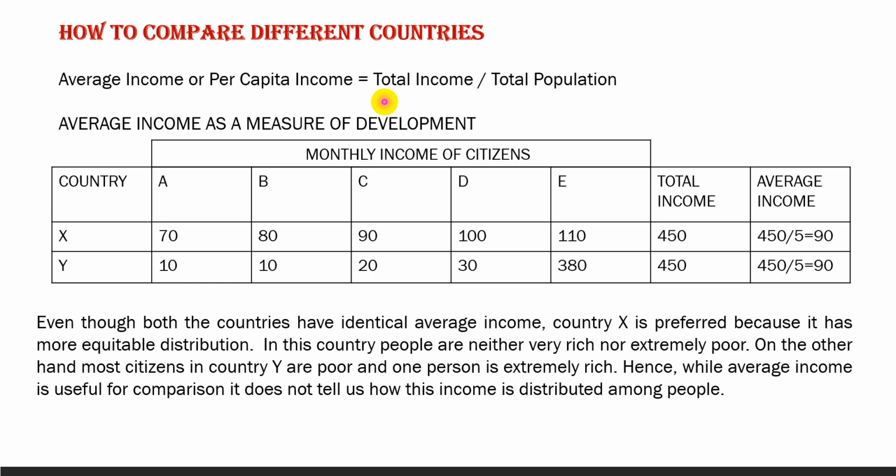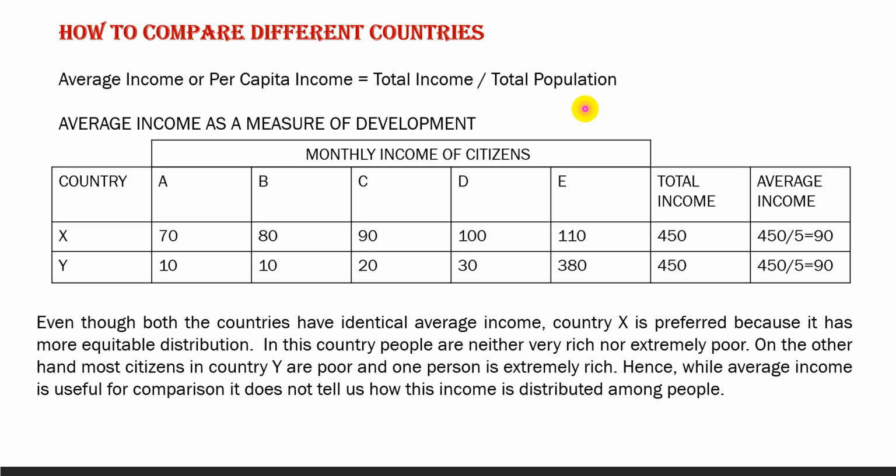But average income also has some drawbacks. What is that? Average income does not tell us how this income is distributed among people.